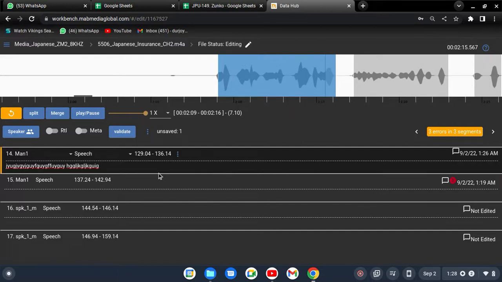After that, the person says an English word, like mother. Okay, the person said mother. After saying some Japanese words, a Japanese sentence, the person suddenly said an English word, which is mother. So for those English words, I have to mark them with an English tag.